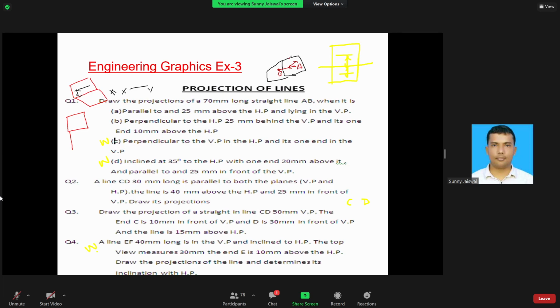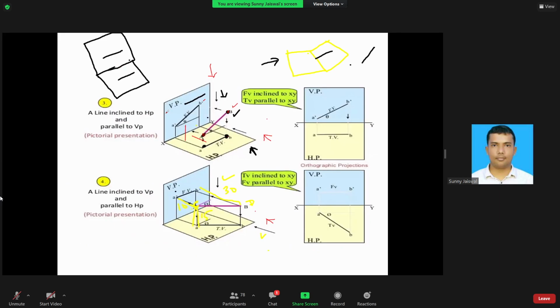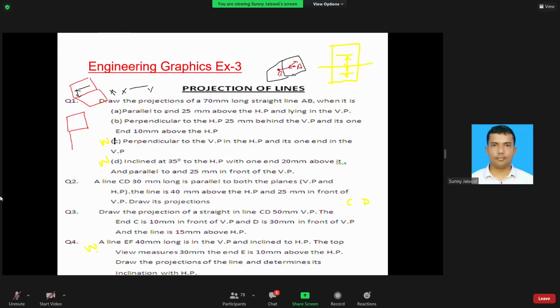Sir, could you please explain this one more time? Okay. See, the line is perpendicular to the horizontal plane and 25 mm behind the vertical plane, and one end is 10 mm above the horizontal plane.